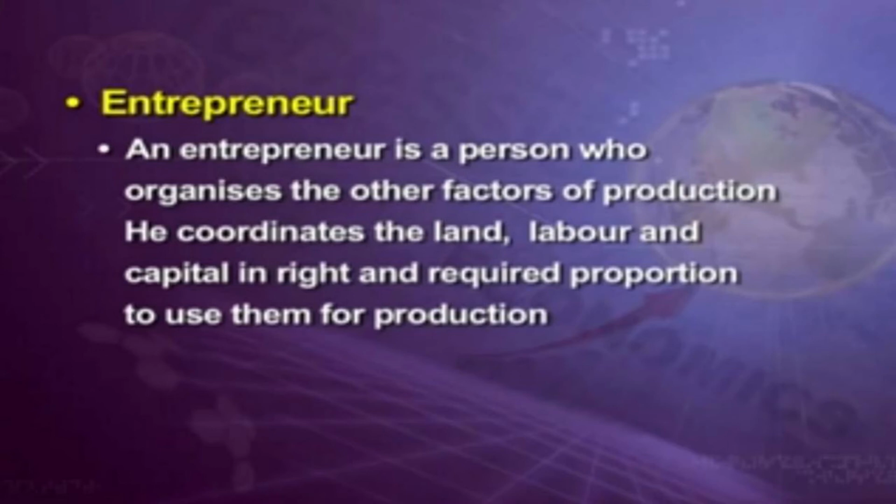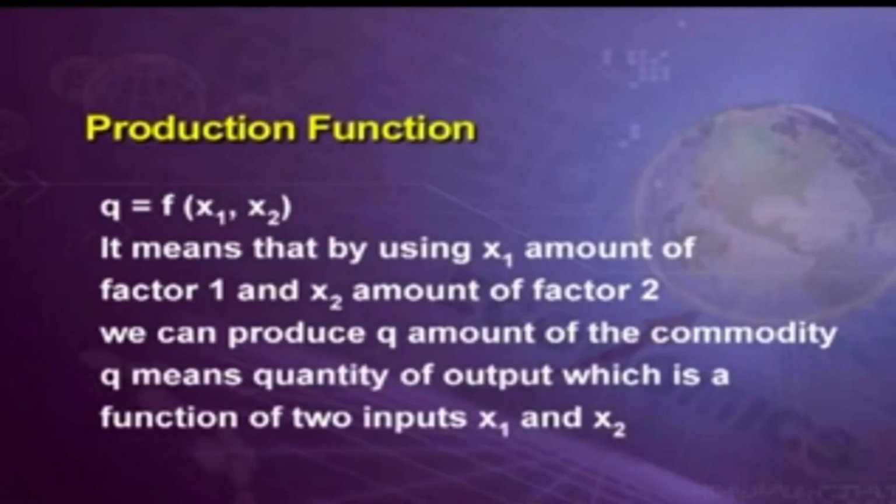And when he makes a proper decision, then you can see the output in the production. This production function is denoted by Q equals f of X1 and X2. So what does it mean? It means that by using X1 amount of factor 1 and X2 amount of factor 2, we can produce Q amount of commodity. Q means the quantity of output, which is a function of two inputs, X1 and X2. So from the inputs, how are we going to produce the output that is required?